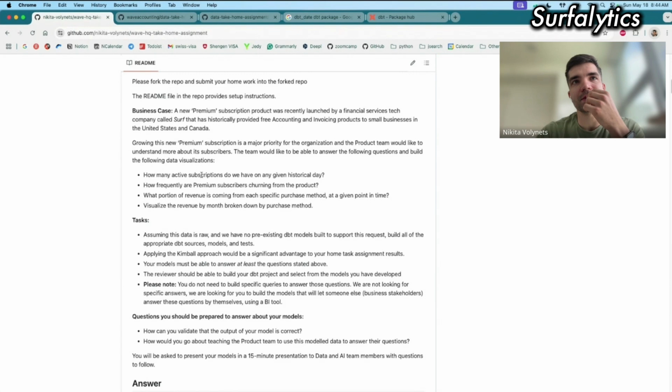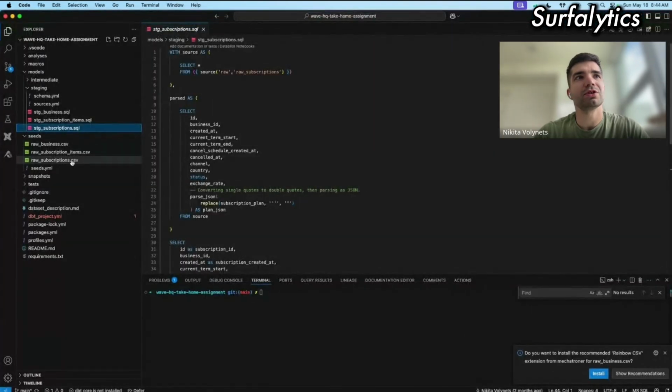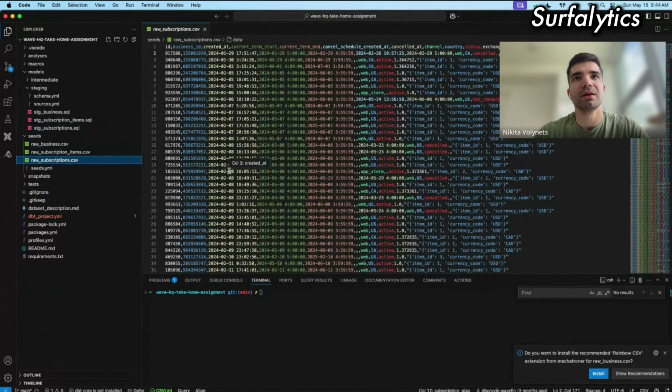How many active subscriptions do we have on any historical date? It means that we have a date and we can simply query this table and get information about how many customers are active today. And when I checked the subscriptions table, using just this table, we won't be able to answer this question,